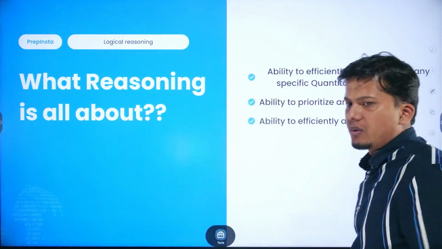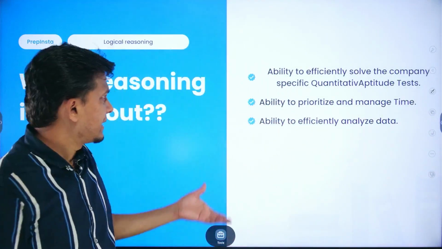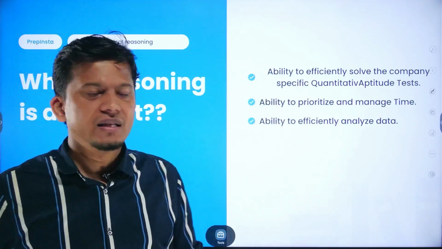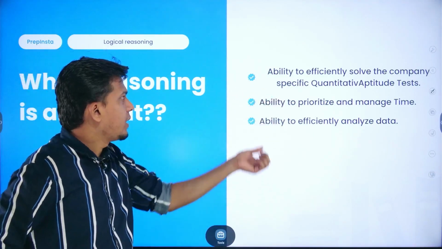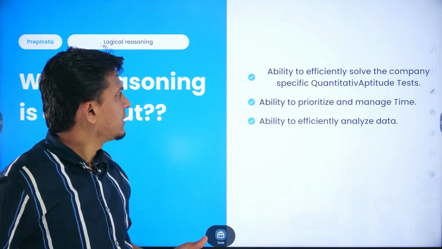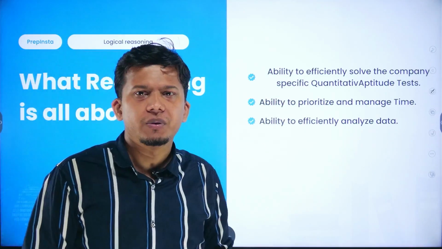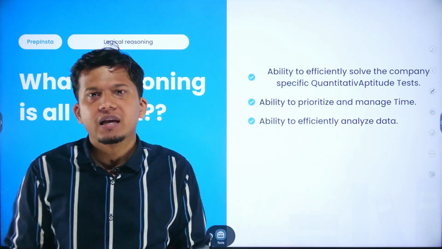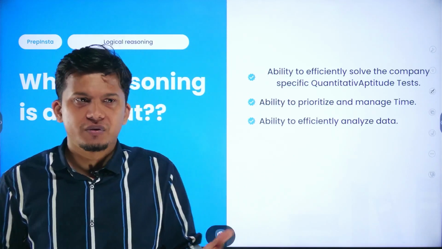What is reasoning all about? What kind of questions are you going to see in the logical reasoning section? You must have a good ability to efficiently solve the company-specific quantitative aptitude test. Different domains and different companies have a different variety of questions.